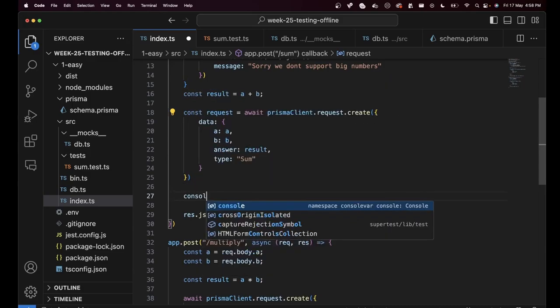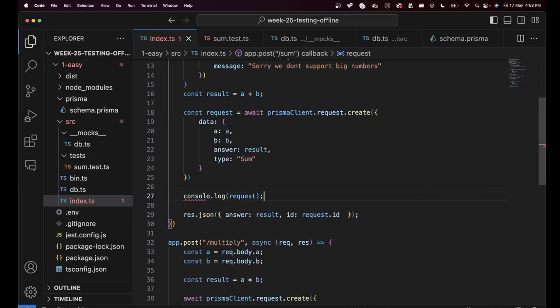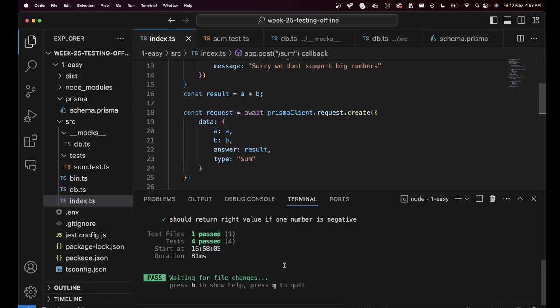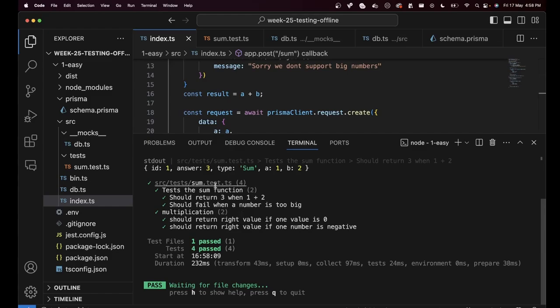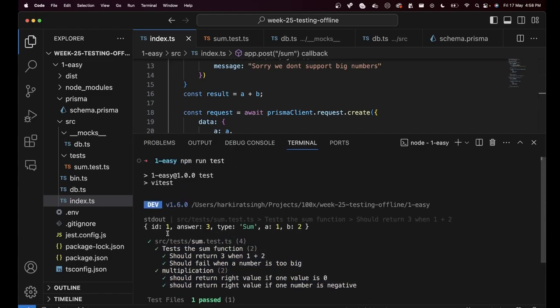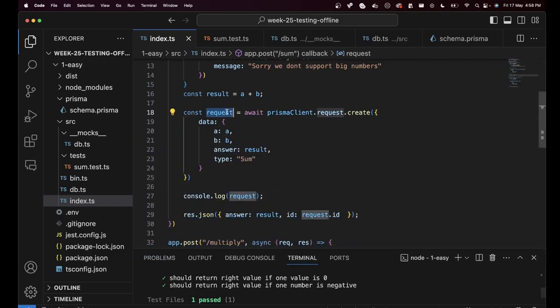Let's try to log request and see what we get back. If I do an npm run test now, number one, notice all the tests are passing. Number two, notice id 1, answer 3, sum, A, B is being returned in this request object, and hence our runtime isn't failing. Our tests aren't failing at runtime, even though we don't have to assert anything on the request ID.